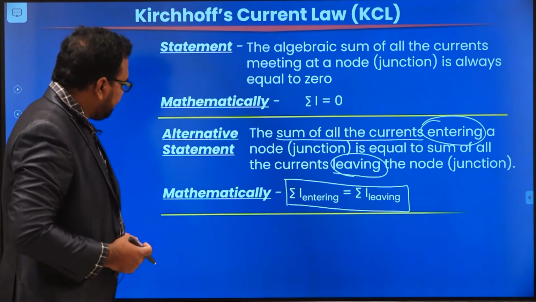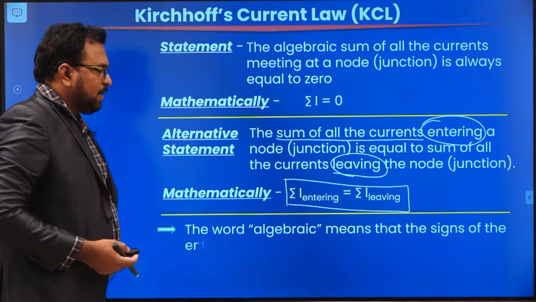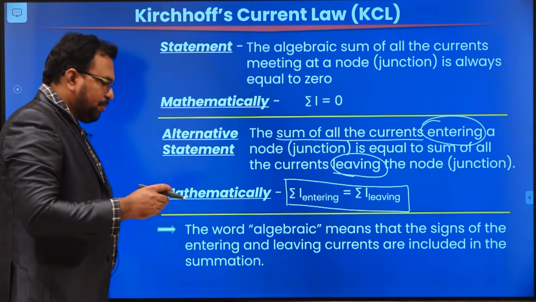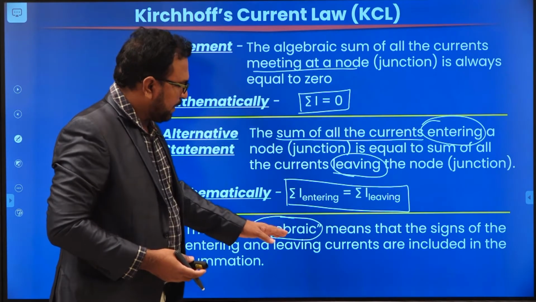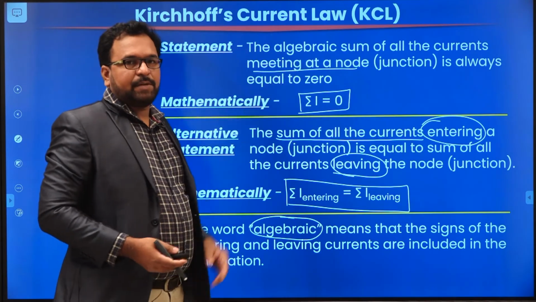What is meant by algebraic? The word algebraic means that the signs of entering and leaving currents are included in the summation. So the signs of the entering currents and leaving currents have to be included in the expression of the first statement.